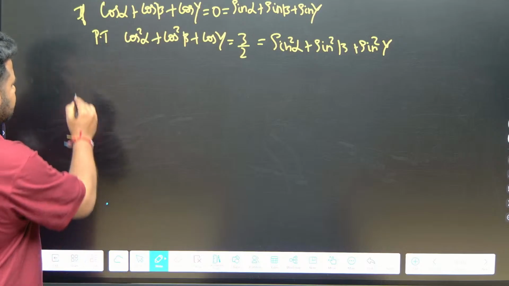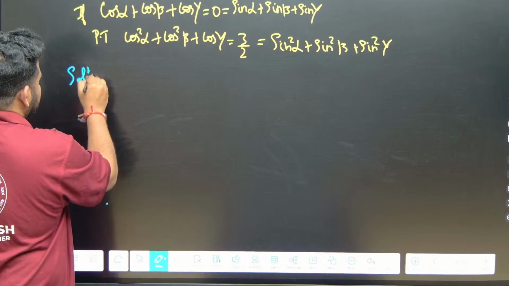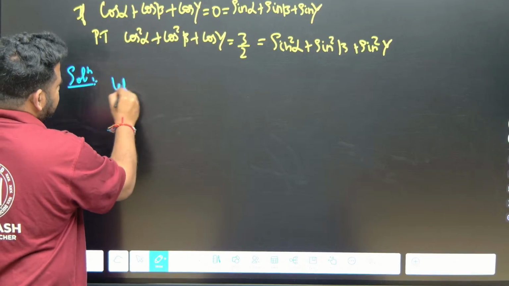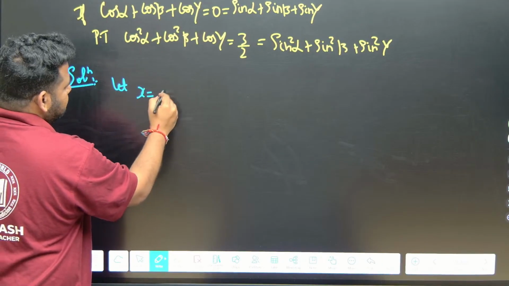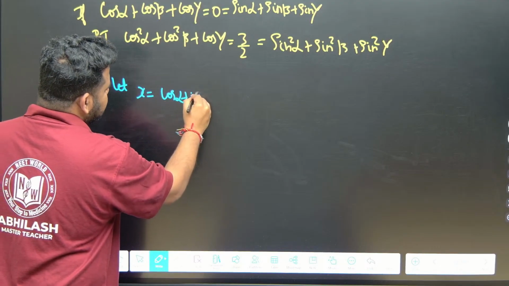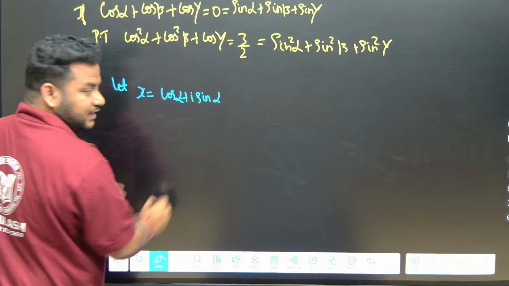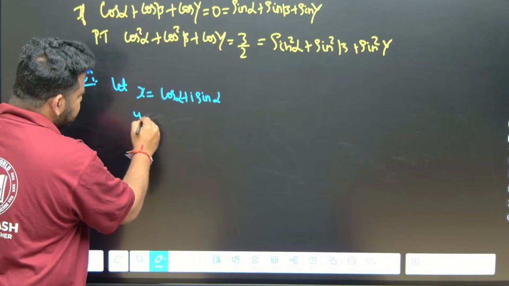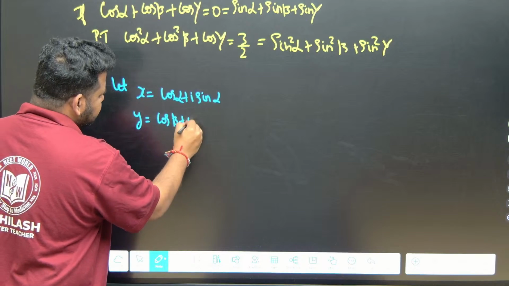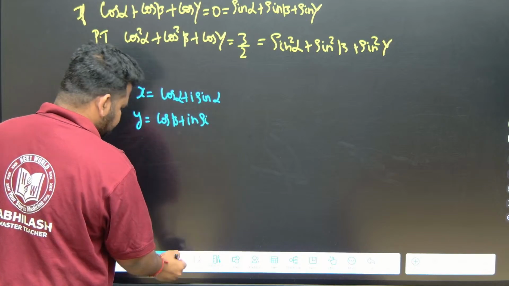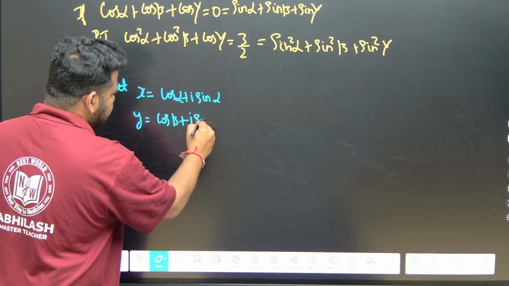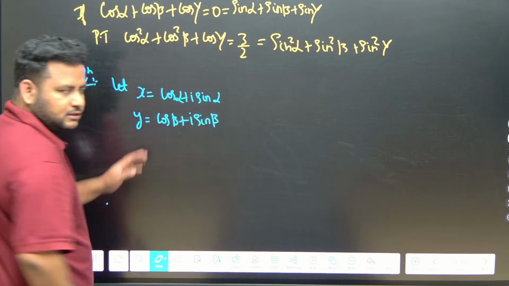Solution: let x is equal to cos alpha plus i sin alpha, I will tell you why. Let y is equal to cos beta plus i sin beta. Neatly we have to present.